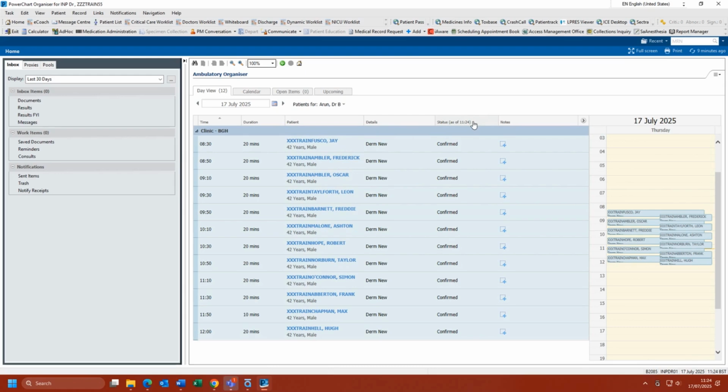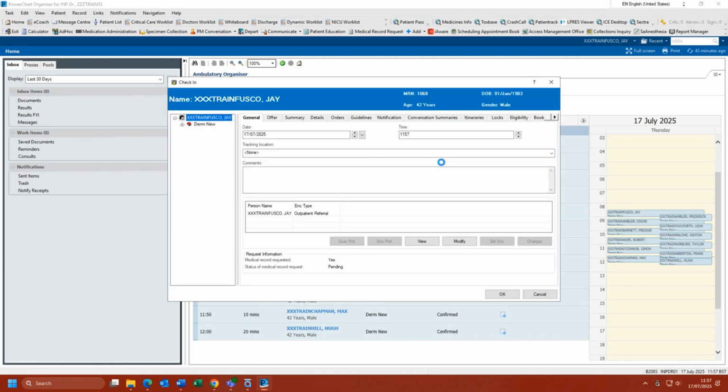Here you will see the current status of that patient and whether they have been checked into clinic or checked out. If you are working in an outpatient area, the patient would check in either via the reception desk or by using the self-check-in machines. For this video, we will show you the check-in process, as telephone clinics may not have an admin member of staff to do this for you. To do this, click the Confirm button and select Check-in.